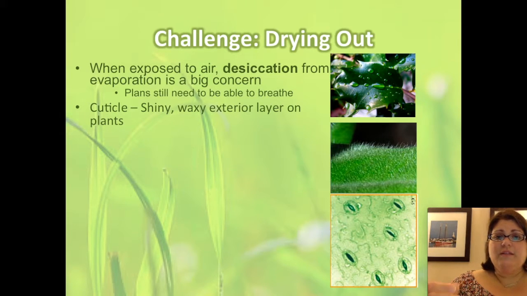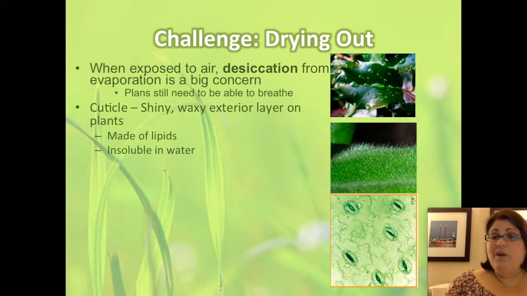The cuticle is what you see in this top picture here. It's the shiny outer layer of the plant. It's made of a lipid, a wax, that is impermeable to water. Water doesn't dissolve in it, and so therefore water doesn't pass out of the plant through that material. And consequently, it decreases evaporation.